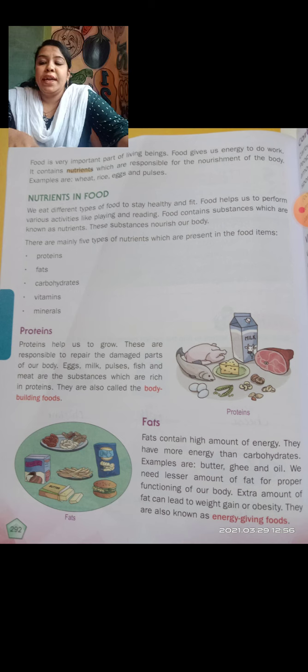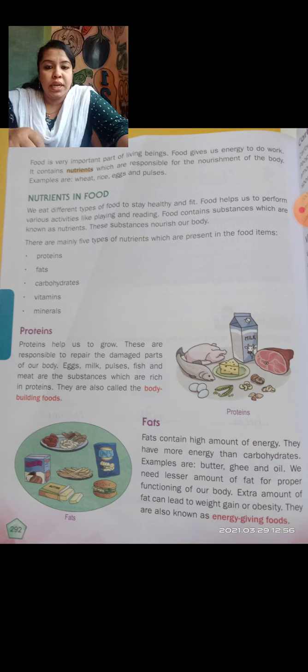There are mainly 5 types of nutrients which are present in food items. The first is proteins, then fats, carbohydrates, vitamins and minerals. These are the different types of nutrients which we get from food. The first one is proteins. In which foods will we get proteins? Now we are going to learn.